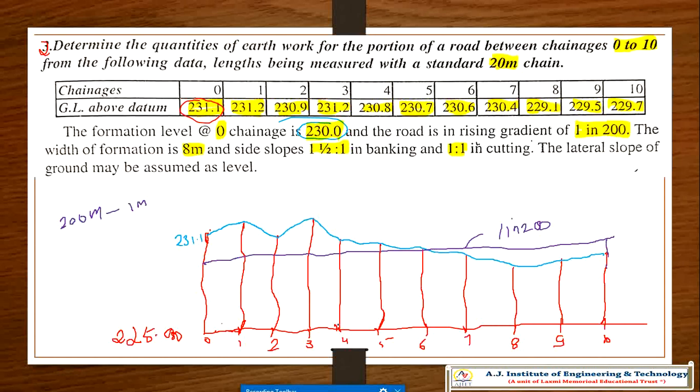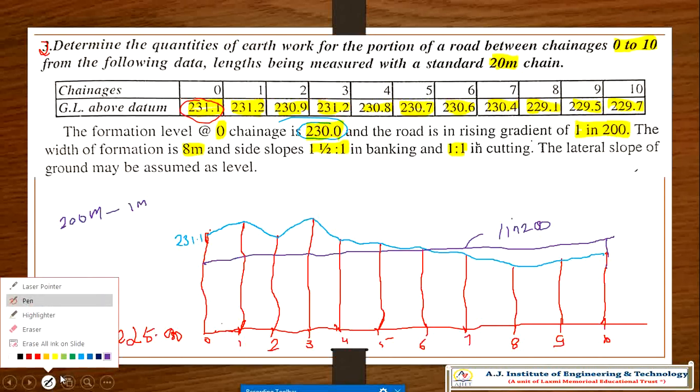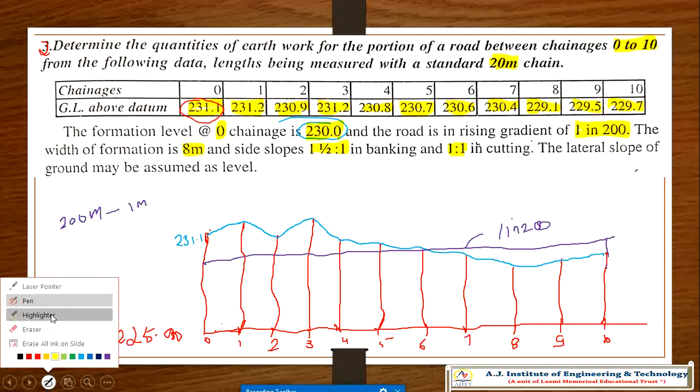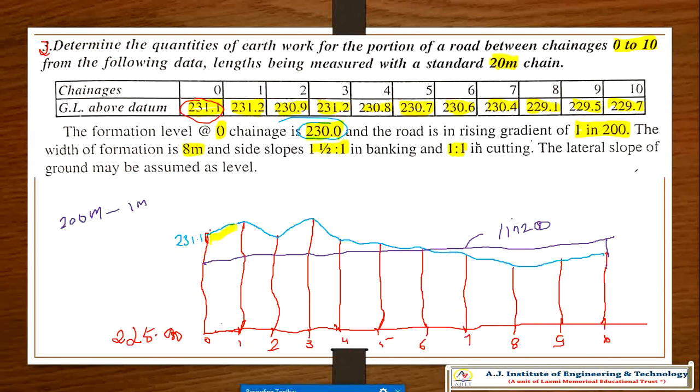Now some portions are in cutting and some portions are in filling. This is not to scale; it is a freehand sketch. I don't know exactly where we get the cutting and banking. Where we get a negative answer, there we get cutting; positive will be banking and negative will be cutting. So I'll highlight it.